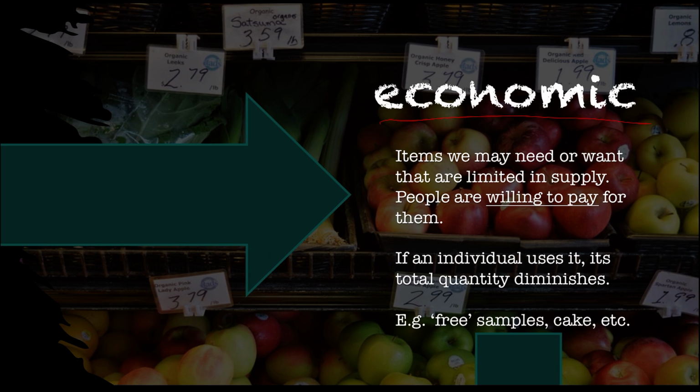Economic goods are the exact opposite. These are items we may need or want, but they are limited in supply, and people are willing to pay for them. And if an individual uses it, its total quantity does diminish. Even things like free samples of cake, chocolate, etc., are included in this as well. For example, if you eat one piece of cake from a free sample, there's still less left for other people to eat. So it may be free to you, but it is still an economic good. The resources have been put in to make this good. It's also the concept of auctions, where very rare things, people keep bidding and paying higher for them.